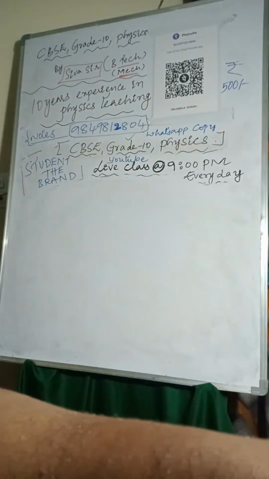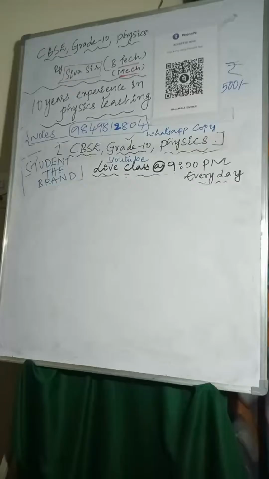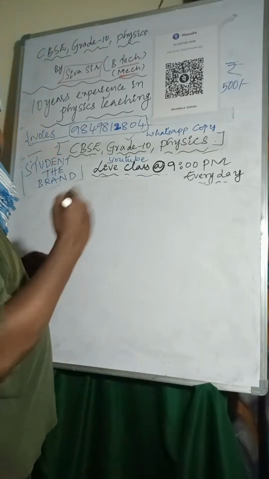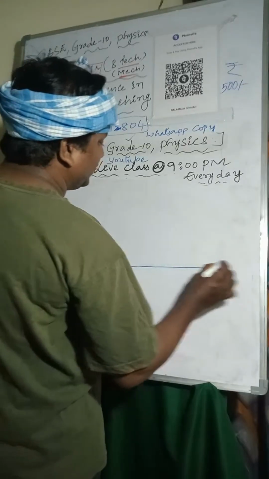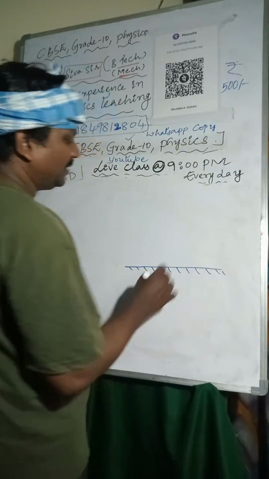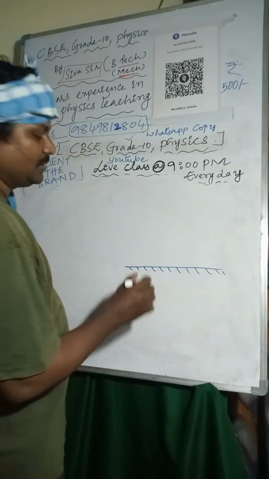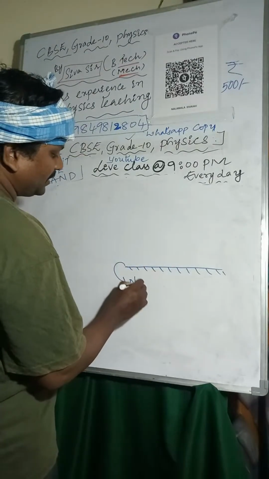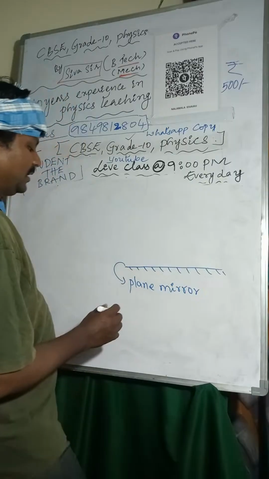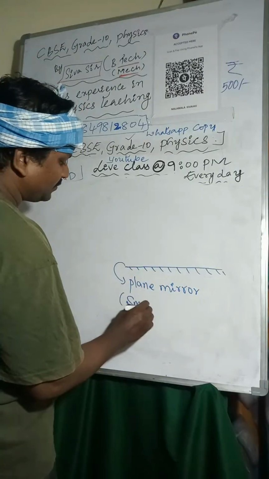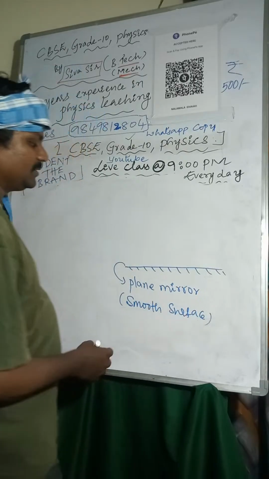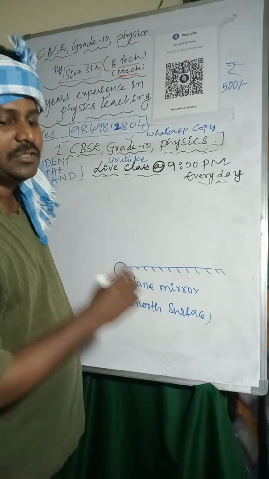Now I'm considering here. If you take this, this is a plane mirror. A plane mirror is a highly polished smooth surface. A highly polished smooth surface is called a plane mirror.